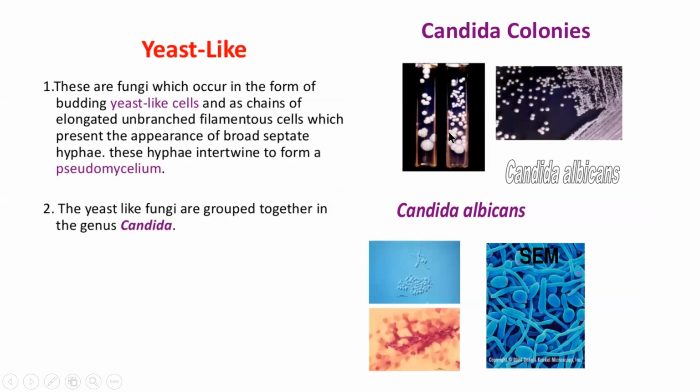These are fungi which occur in the form of, they look like yeast. They don't have hypha. Yeast are unicellular fungi. They have just one cell, a single cell. Okay, rounded, single cell, unicellular. They don't show any hyphal kind of structure, no filamentous structure. They are unicellular. Some fungi which are called yeast-like can show, somewhere in their life cycle, a mycelial-like growth. Okay, they are not true mycelium.